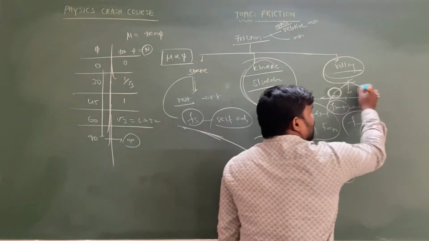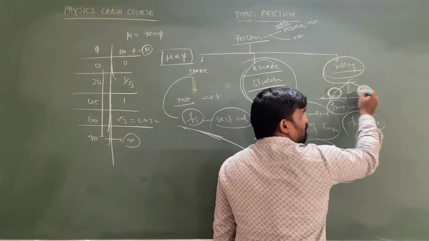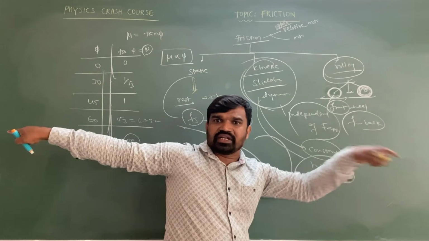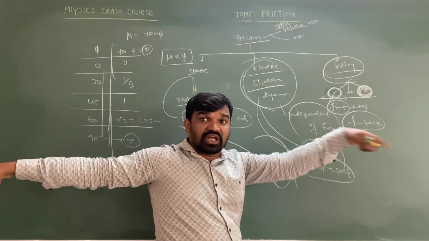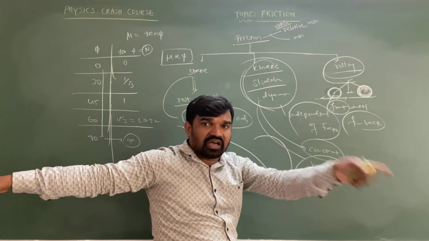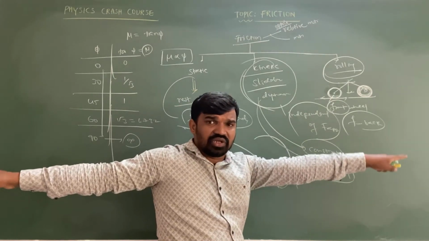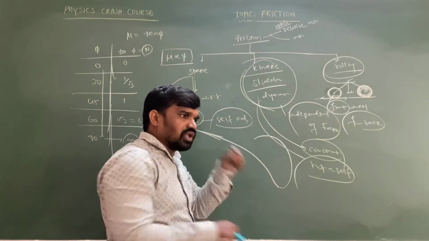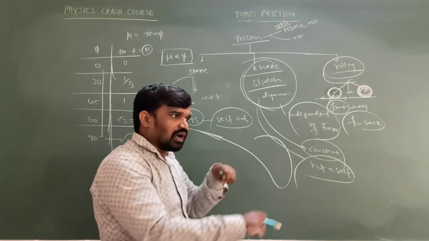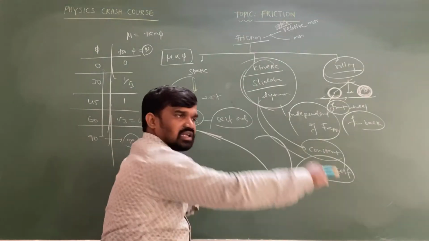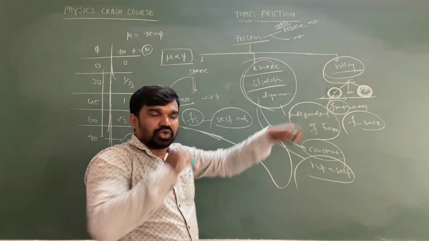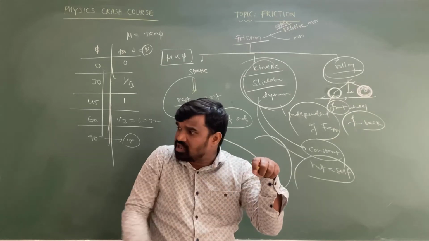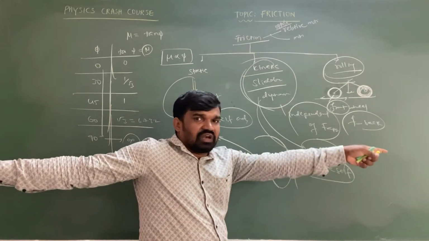If you come to the rear wheel, when the pedaling is going on, the reaction force by the chain will act in the backward direction. Friction always acts opposite to the external force which is trying to change the position. So friction acts in the forward direction during pedaling. As you apply force on the pedals, the cycle goes from one point to another. The force applied acts in the backward direction, so the friction acts in the forward direction.